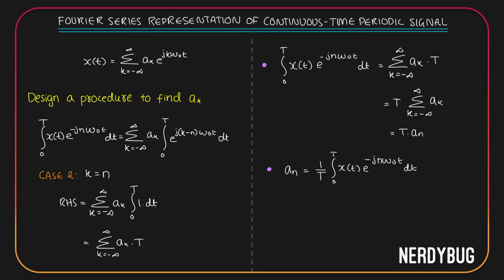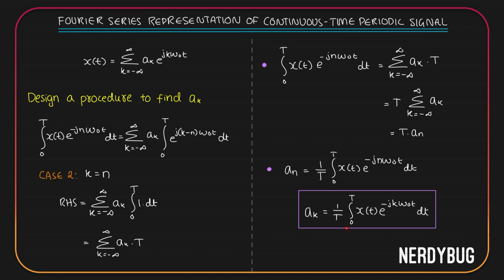My question is, then what will be a k? All you have to do is change n to k, that is 1 by T integral 0 to T x of t e raised to minus j k omega naught t dt.